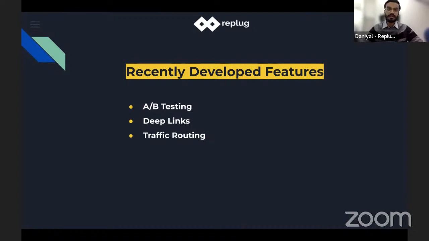So what are traffic routing rules? The traffic routing feature by Replug makes it simpler to get the ideal crowd significantly quicker. You can add up to 10 rules. Each rule may consist of multiple blocks, and each block can have multiple filters. Filters include country, browser, device, operating system, IP, day of the week, and date. So, for instance, if a user is visiting a URL from the US, they will be redirected to Facebook.com.